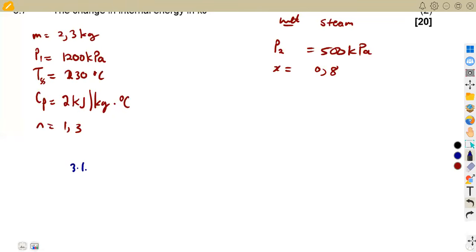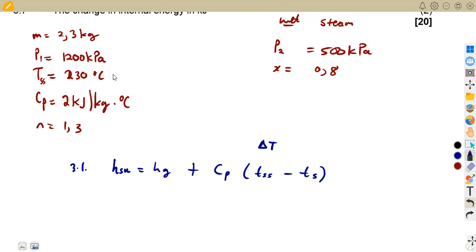So if you are to check, we are given our formula. We are supposed to have this formula as H sup in this case is equal to Hg plus Cp into the change in temperature. That is this TSS, which is the temperature that we are given for the superheated, in this case the initial temperature, and also minus TS, which is for water. That is the saturated temperature in this case. We need the change in temperature from when it was water to when it was now steam. So where are we going to get these values?